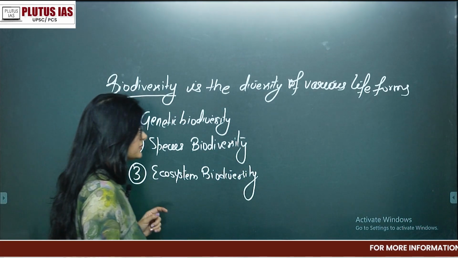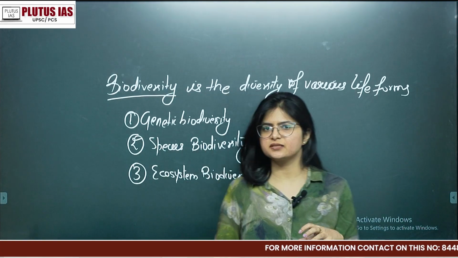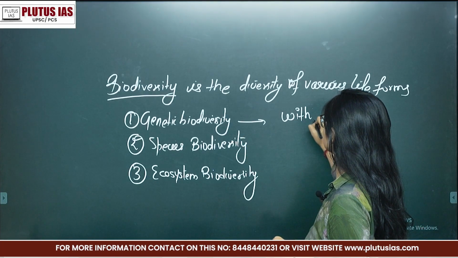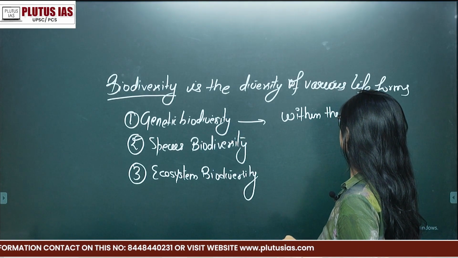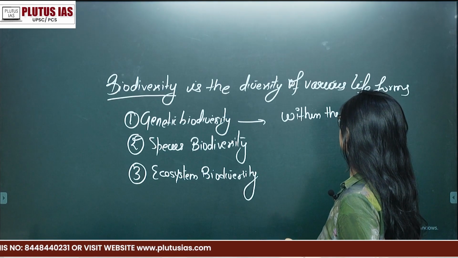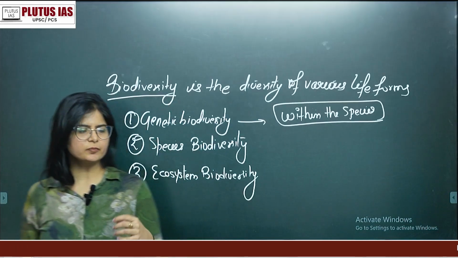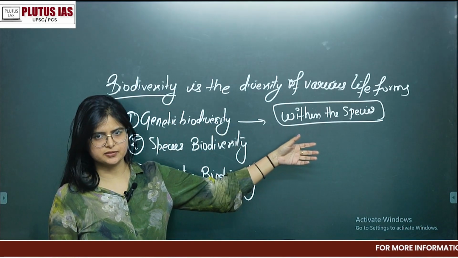Genetic biodiversity is the diversity existing within the species. So if we have one species and there are different types under it, this is genetic biodiversity.